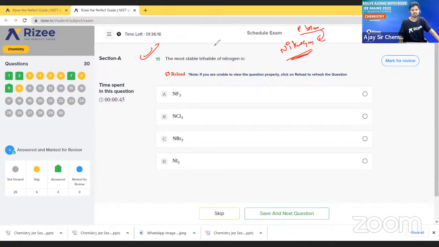See here, what is the correct option here? Try to give the answer. A. Very good, Sadak, very good. Sadak said option A. So the correct option is option A. Can anyone tell why option A is correct?